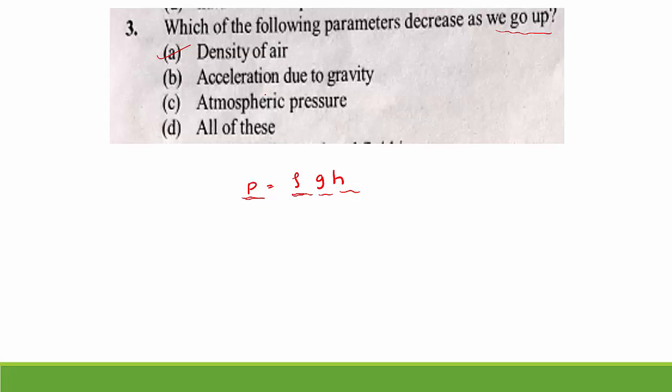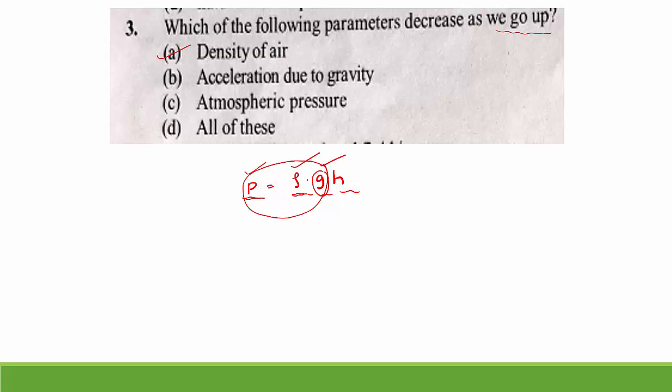So that's why we go for option A. Then come to option B, acceleration due to gravity. As you are going up, here it depends on, you can observe this equation: pressure, density, acceleration due to gravity. These three parameters are directly proportional. Pressure changes, density also changes, acceleration due to gravity also changes.